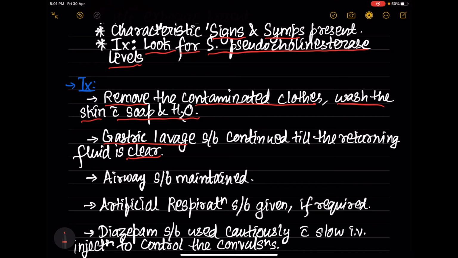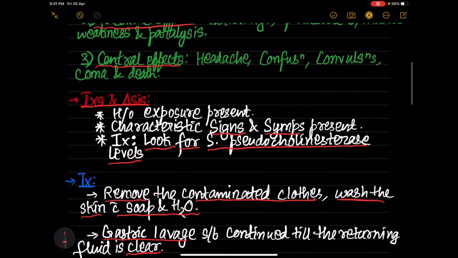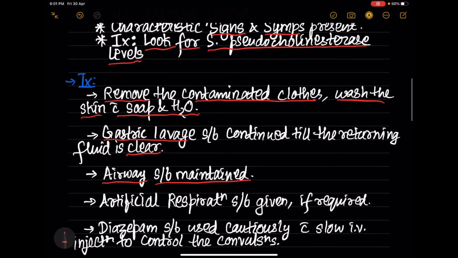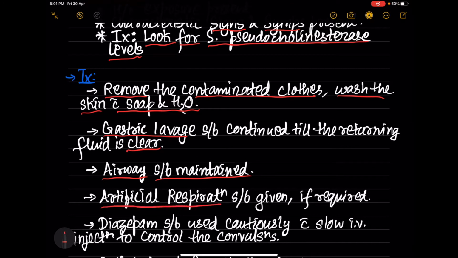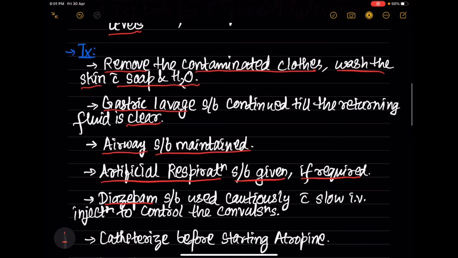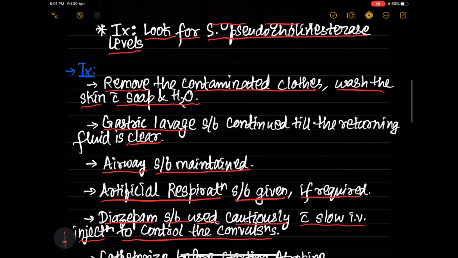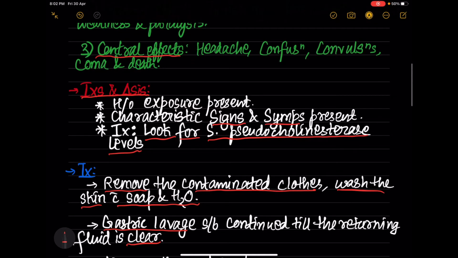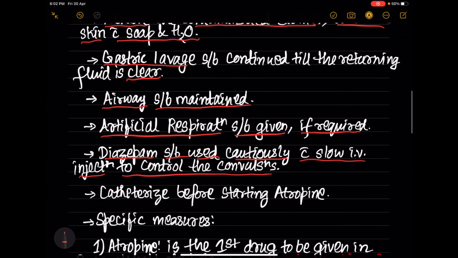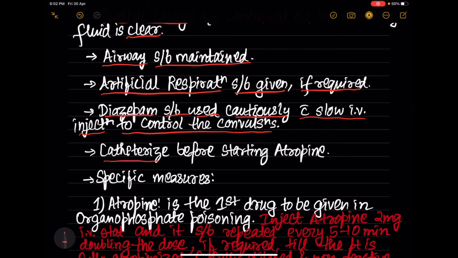Next, the airway should be maintained in these patients, because as I already mentioned, there can be muscle paralysis. Next, artificial respiration should be given if required in the patient. Diazepam should be used cautiously with slow IV injection to control the convulsions, which is a central effect, as you can see in organophosphate compound poisoning. Next, we have to catheterize the bladder of the patient before starting atropine.